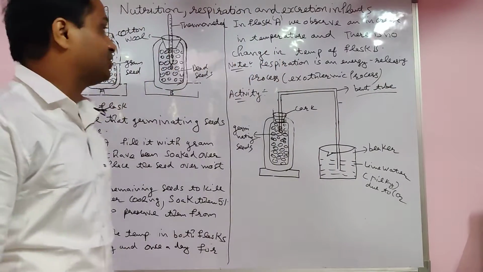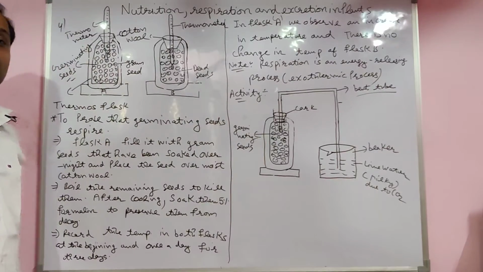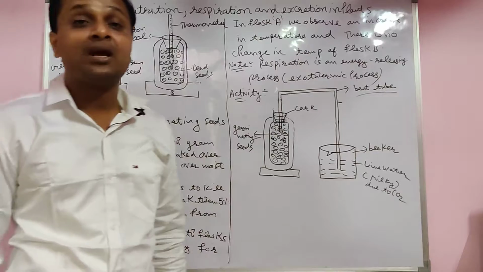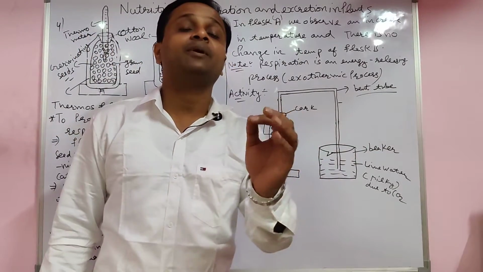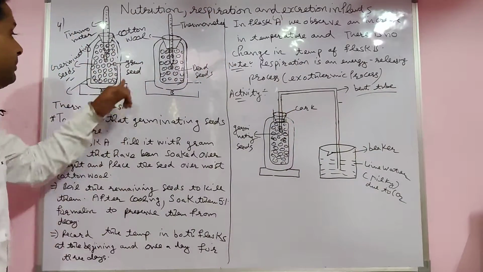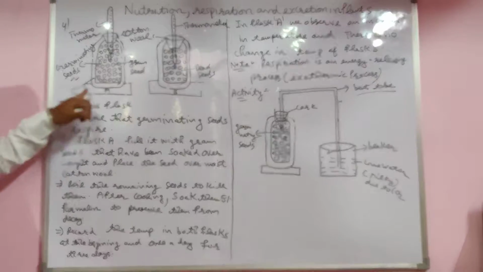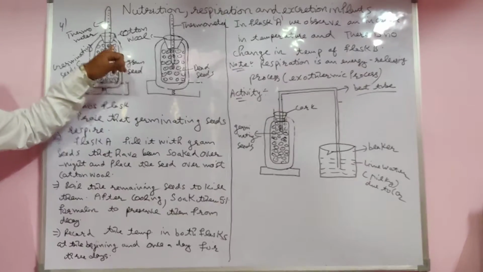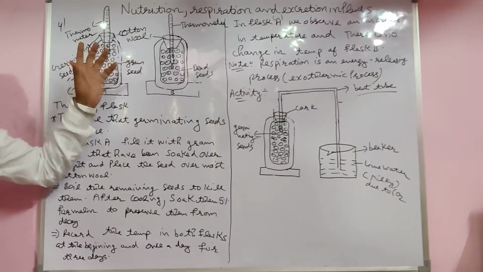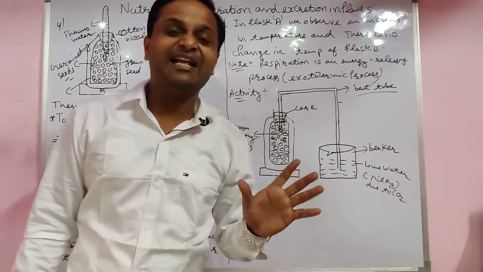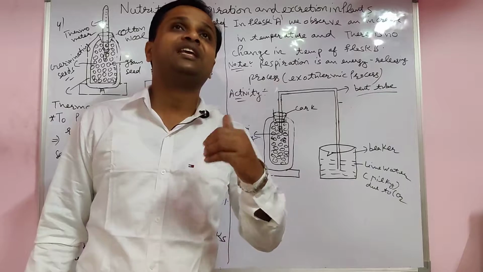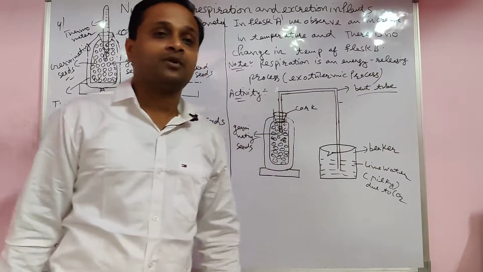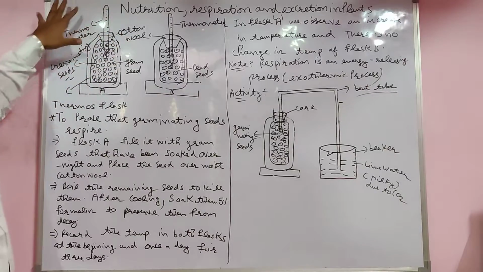In this lecture, students, we discuss two activities of respiration. Very important activities. First of all, you take some germinating gram seeds. You take thermoflask A and thermoflask B. In a thermoflask, there is no heat exchange. It is adiabatic: no heat exchange between the surrounding and the system. This is the system only and outside is the surrounding.